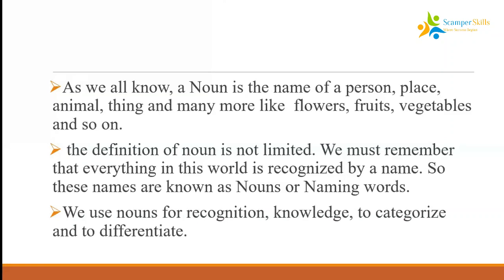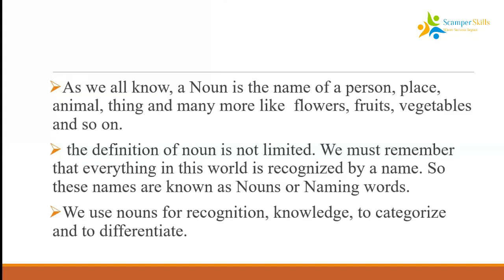So, the next thing is, we need nouns for recognition. If I need to recognize a person, I need to know the name of the person. If I need to recognize a place, I need to know the name of a place. And also to learn about them. So nouns are also used for knowledge.